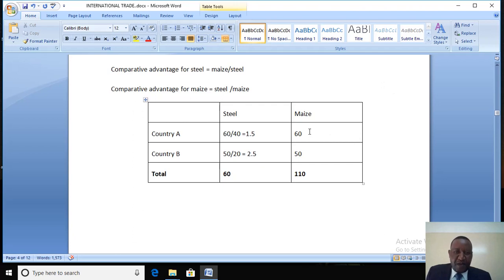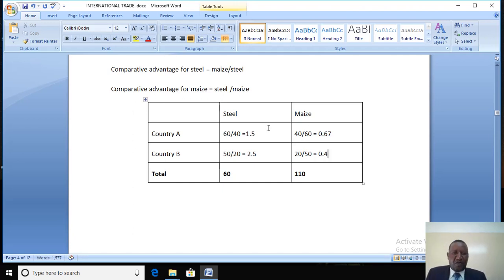Comparative advantage for maize is steel divided by maize. So take steel output, which was 40, divided by maize output 60. You should get 0.67. It's a rounded off figure. Then for country B, steel production was 20 divided by maize production 50. After calculating that in your calculator, you should have 0.4.